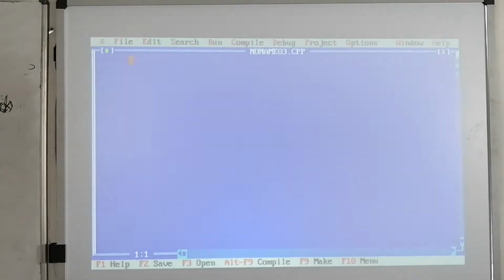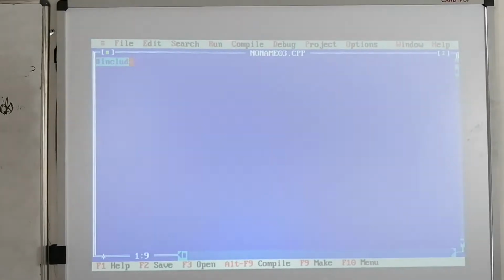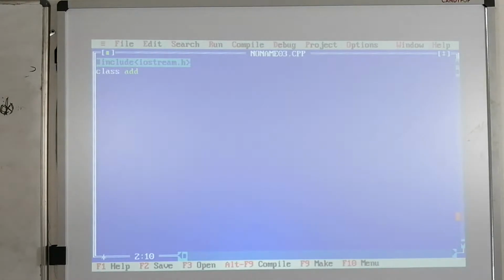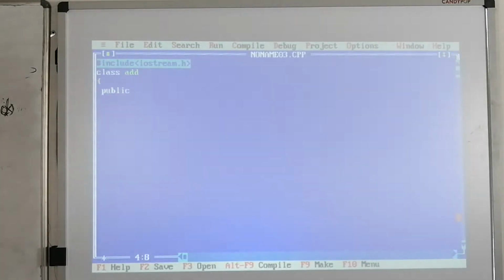Here I am using one program, that is addition of two numbers by using the constructors. What is the first line of our code? #include <iostream.h>. Now I am defining one class, class add. By using this add class I am going to perform addition of two numbers. Public.